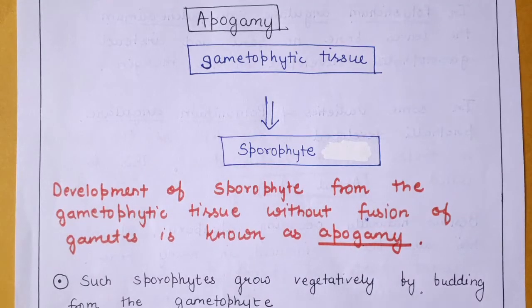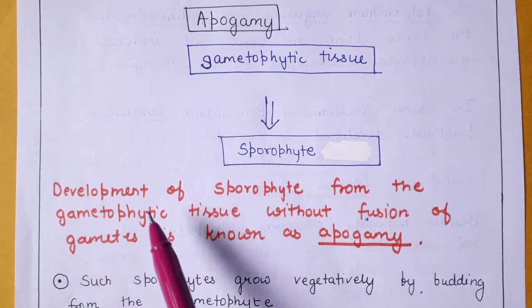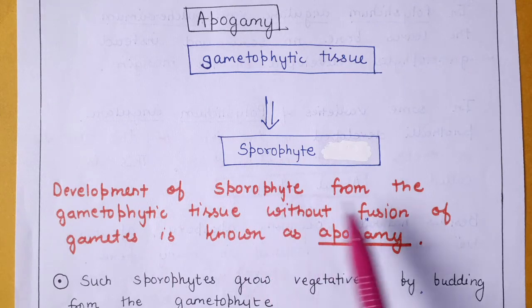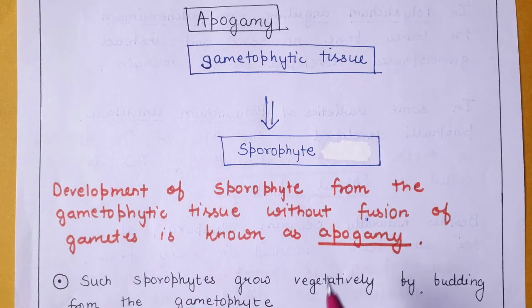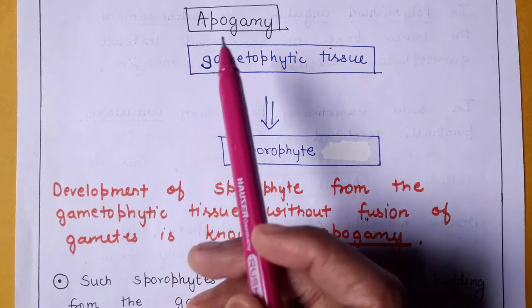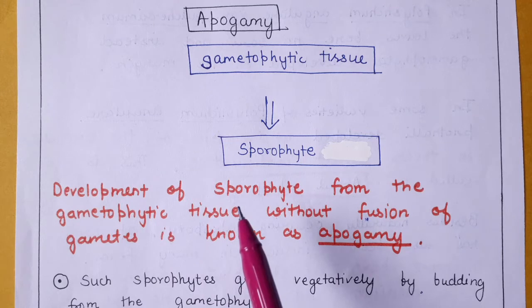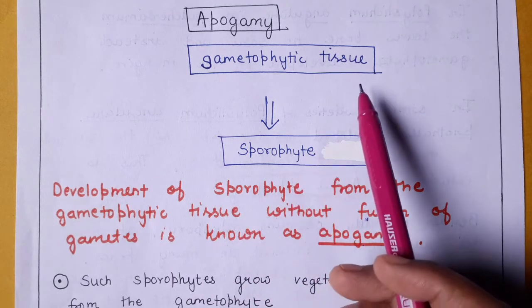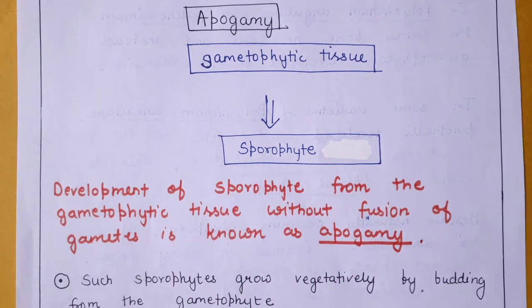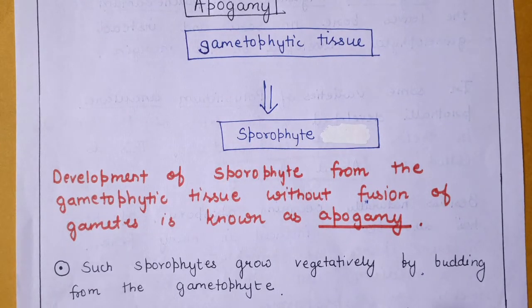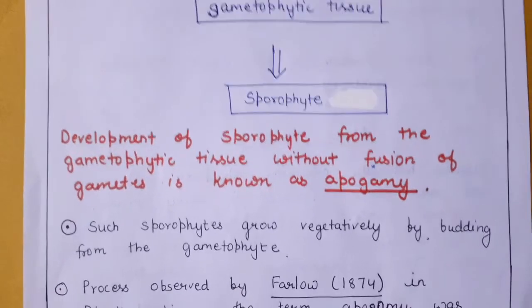Now we will discuss apogamy. Apogamy is the development of sporophyte from the gametophytic tissue without the fusion of gametes. As we have discussed earlier, in the normal life cycle there is fusion of gametes that leads to the formation of zygote, which leads to further development of the sporophyte. However, in the case of apogamy, there is direct formation of the sporophyte from the gametophytic tissue. Such sporophytes grow vegetatively by budding from the gametophyte.